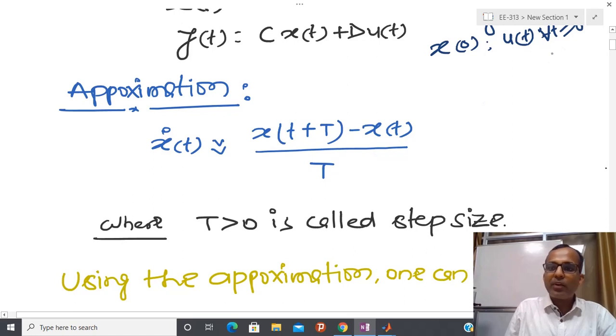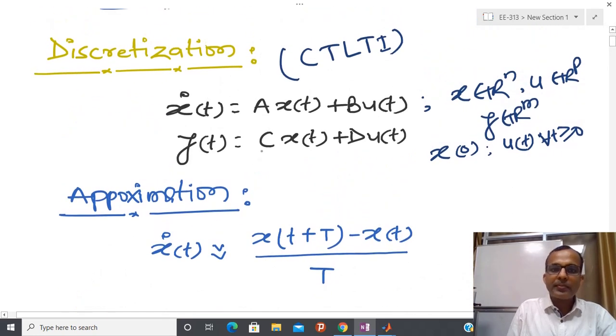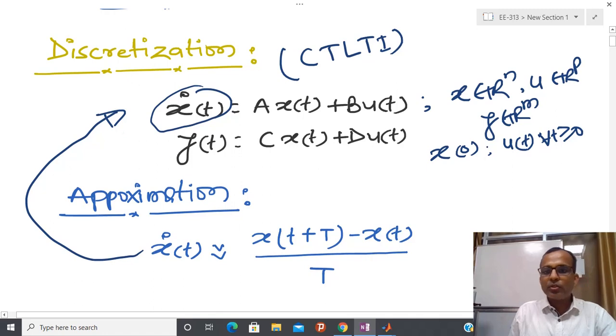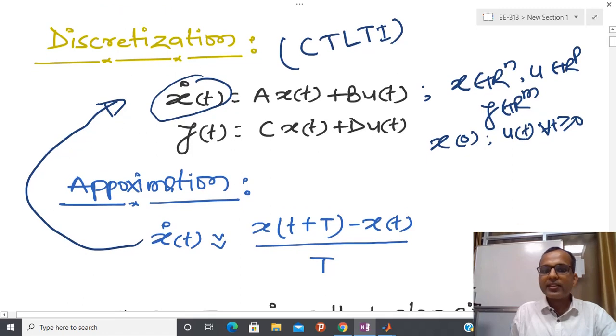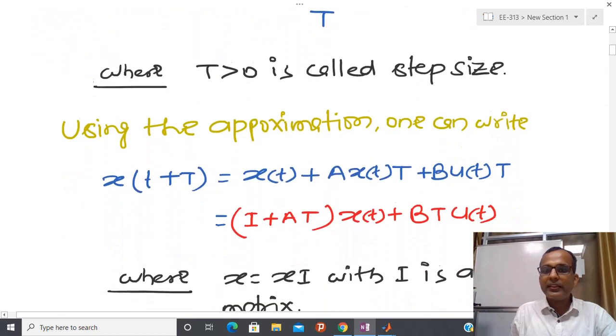Now we are going to replace the left hand side, x dot, by this particular approximation.